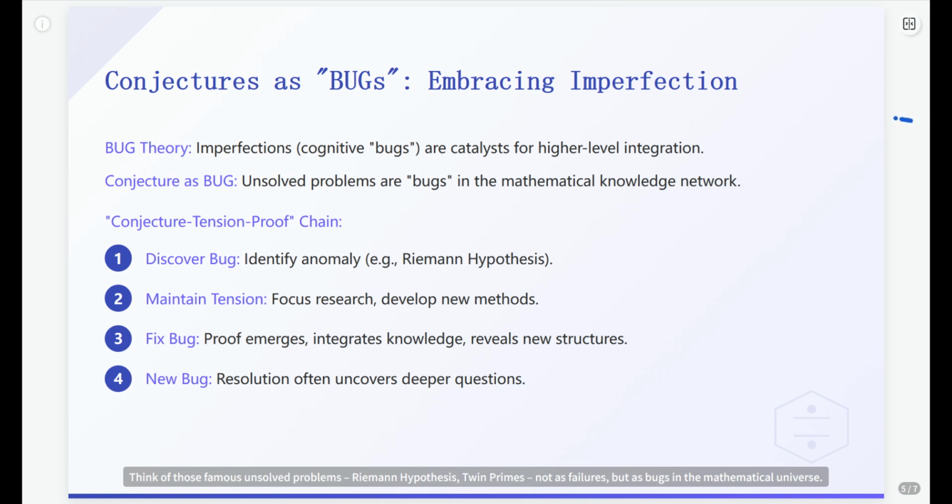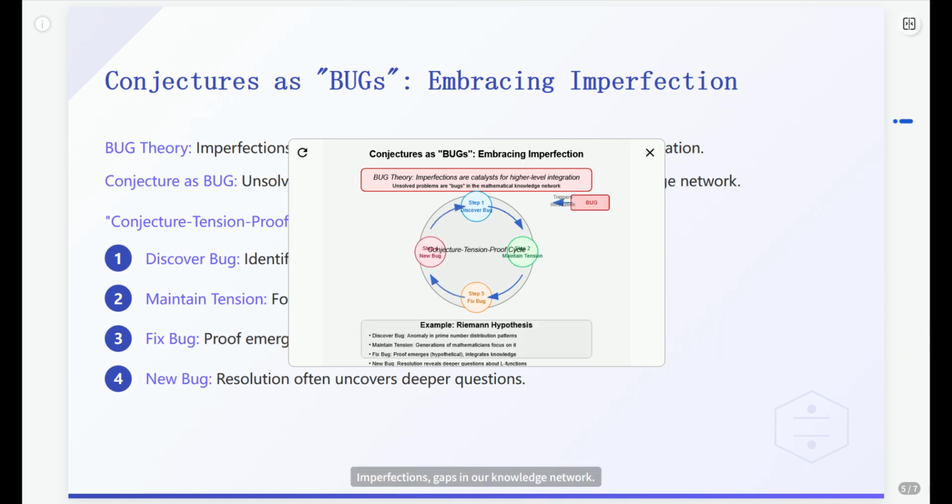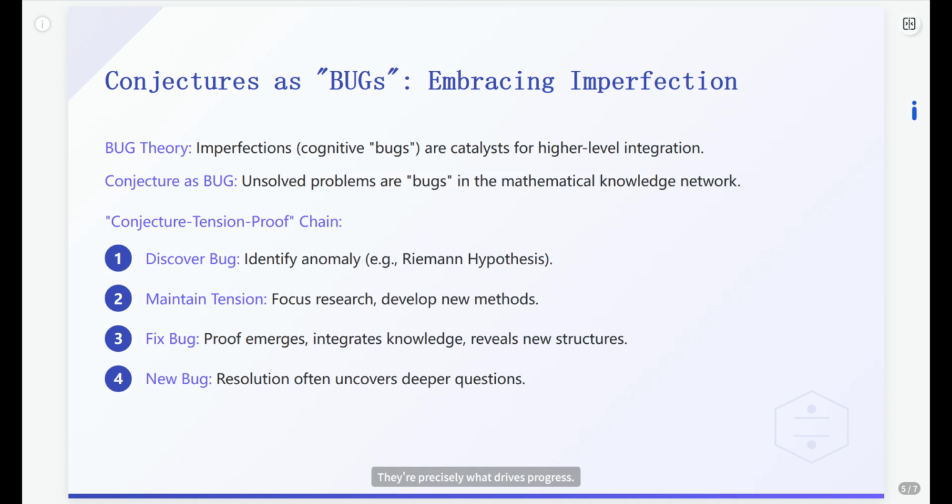Think of those famous unsolved problems, Riemann hypothesis, twin primes, not as failures, but as bugs in the mathematical universe. Imperfections, gaps in our knowledge network. And according to this view, these bugs aren't bad things. They're precisely what drives progress. They create tension, forcing us to develop new tools, new ideas, higher level thinking.